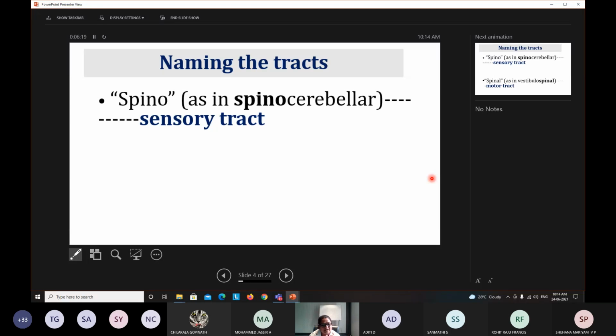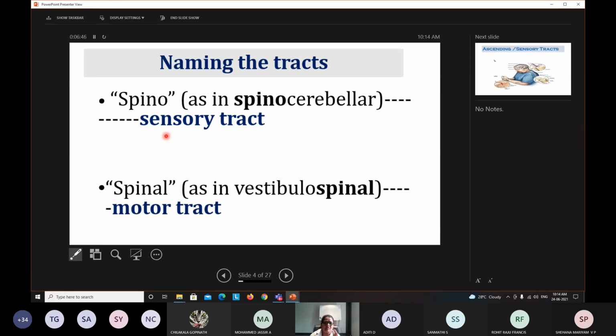When the term begins with spino, it is always a sensory tract. For example, as I have written here, spinocerebellar: the information goes upwards from the spine to the cerebellum. So whenever the name of the tract begins with spino, it is almost always a sensory tract. Whereas when it ends with spinal, it is always a motor tract. For example, vestibulospinal: it comes from the vestibular apparatus to the spine. So it is a descending tract, and so it is a motor tract.